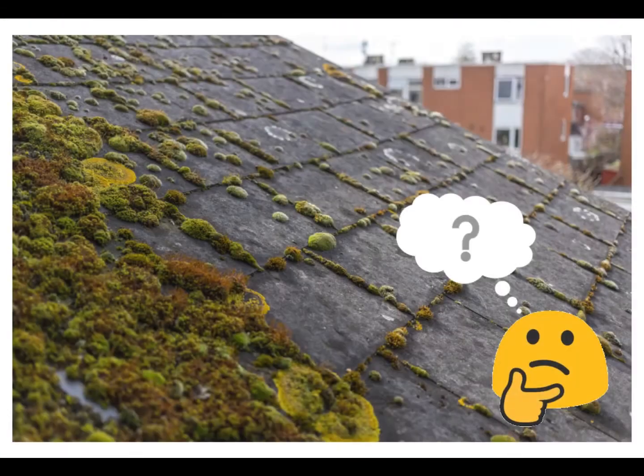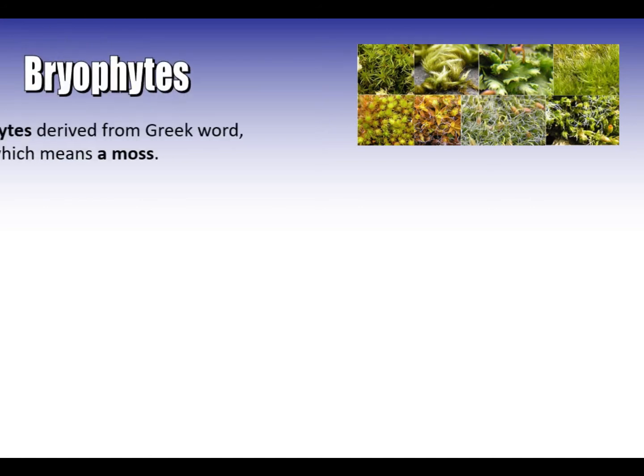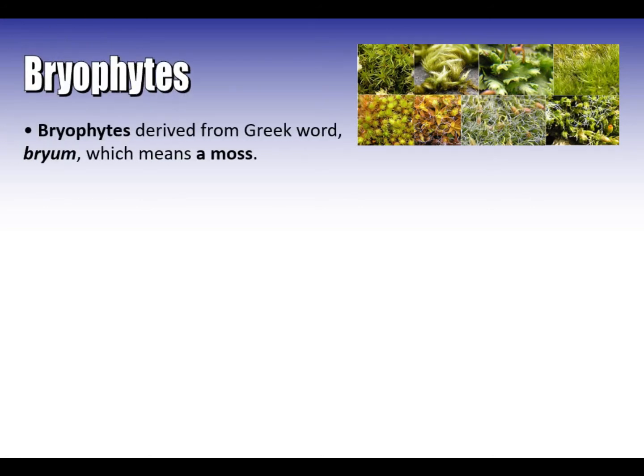Have you ever seen this greenish carpet-like structure in your house or around your house? Maybe on your roof, maybe on your wall, and other humid places around your house. Yes, if you have seen them, you have seen the bryophytes or the mosses. Bryophytes derive from the Greek word bryon, which means a moss.